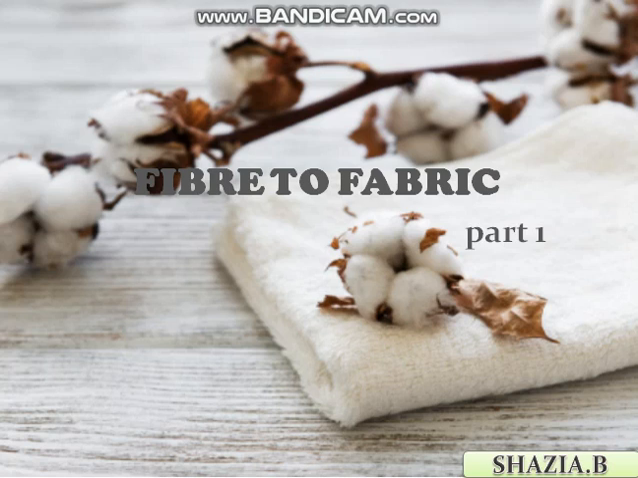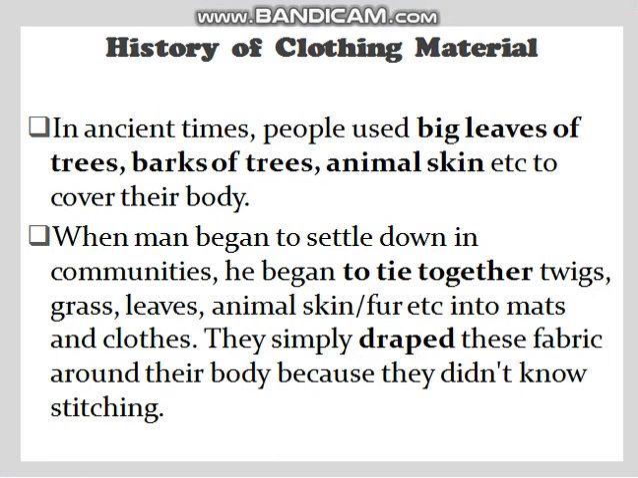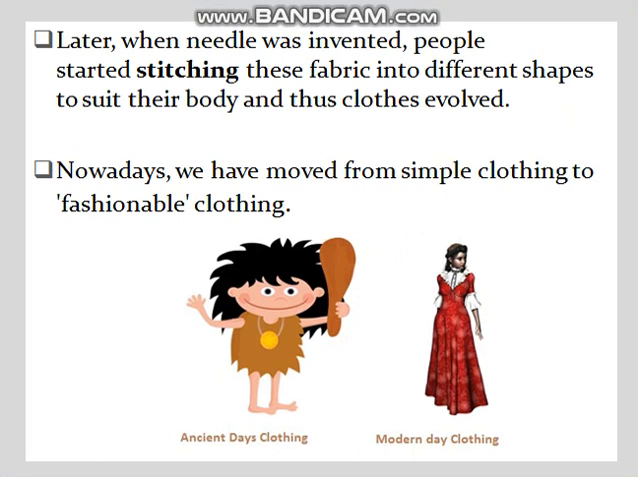Nowadays we already have different varieties of food, different types of shelter, right? Similarly, we have different types of clothing also. In ancient times, people used to cover their body using barks of trees and animal skin. Later, with the invention of needle, people started stitching these fabrics into different shapes to suit their body, and thus the clothes we wear nowadays evolved. We have also moved from simple clothing to fashionable clothing as well. We can see it in the picture.